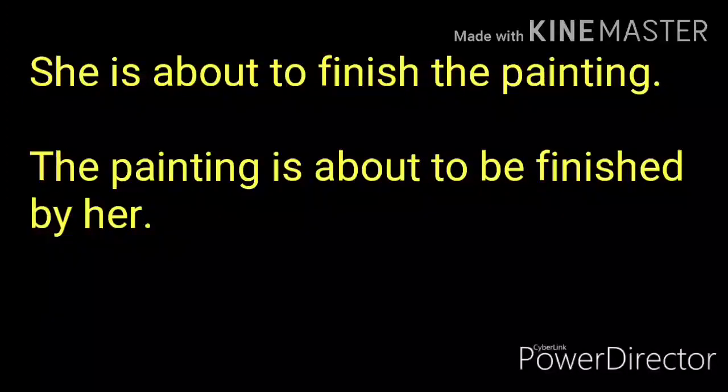She is the subject, "is about to finish" is the verb, the painting is the object. The meaning of these kinds of sentences is that the action which has been initiated by the speaker is going to be finished very shortly. The answer would be: the painting is about to be finished by her. Painting is singular, so we have to use is here. After to we have to put be plus third form.